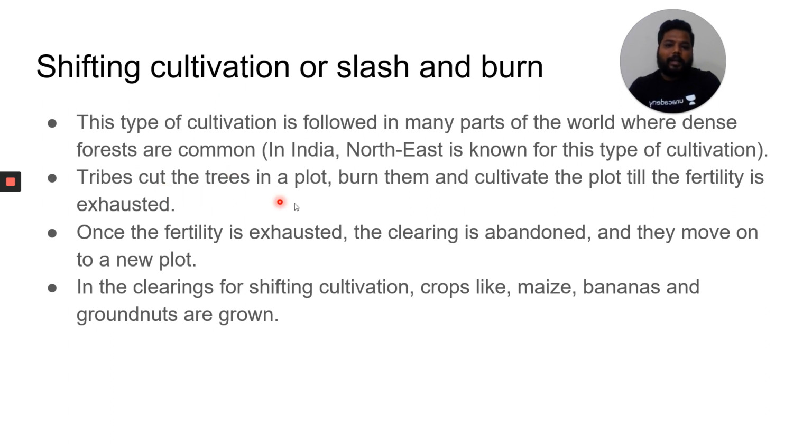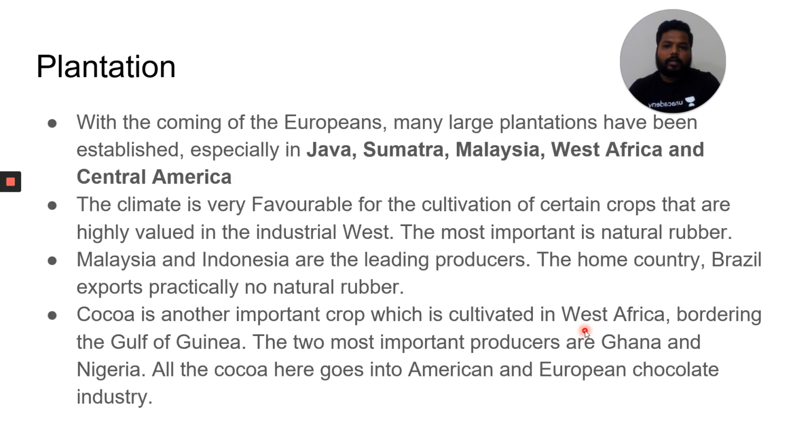So tribes cut the trees in the plot, burn them, and cultivate the plot till the fertility is exhausted in this region. Once the fertility is exhausted, the clearing is abandoned and they move on to a new plot. Clear? In this kind of shifting cultivation, you can observe crops which grow like maize, banana, groundnuts. Done. And plantation agriculture was earlier not present in this region.